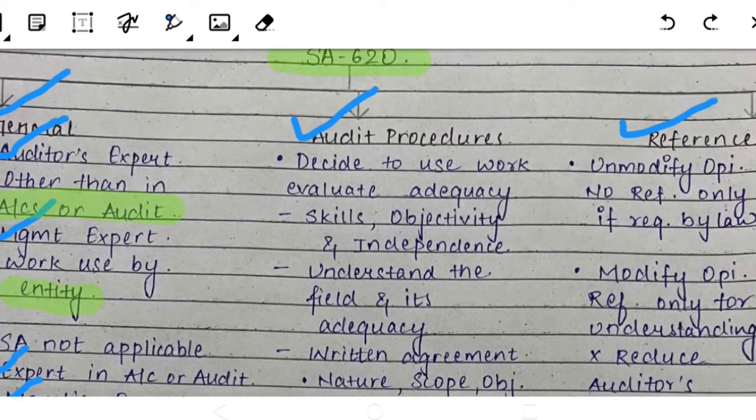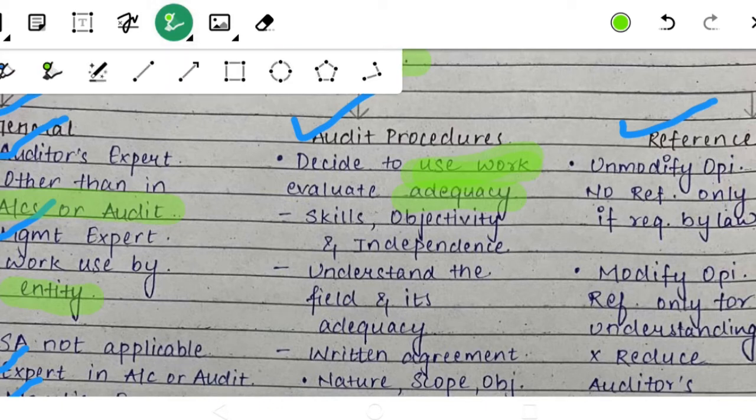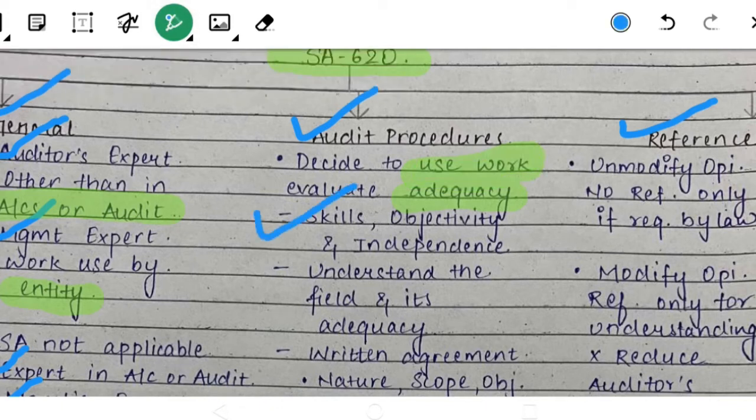Next, audit procedures part. Firstly, when we have decided that we are going to use the work of the expert, then we have to evaluate his adequacy. His adequacy can be evaluated by the following points. Firstly, we have to see whether the expert has the skills, that is, whether he is actually the actuary, and whether he is objective and independent, that means he knows what his work is and how to do it, and he should be independent of the entity.